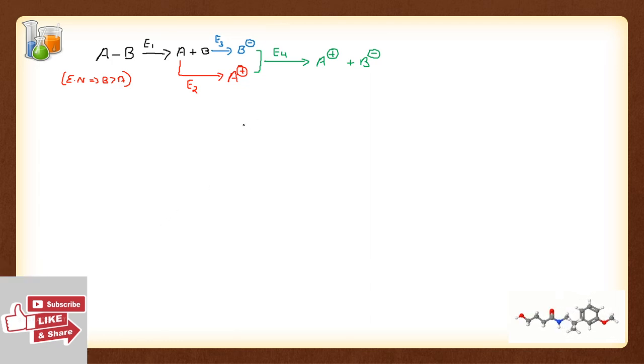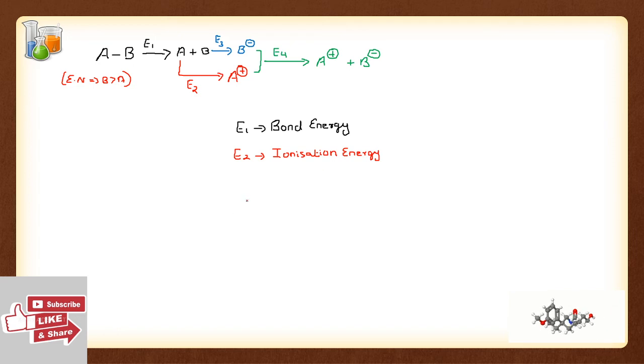E1 is known as bond energy. E2 is known as ionization energy.